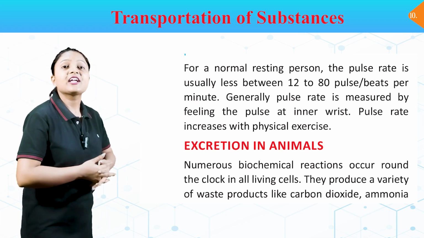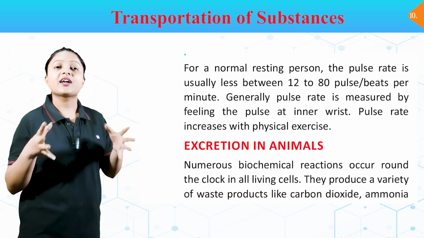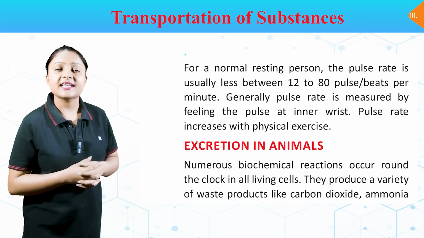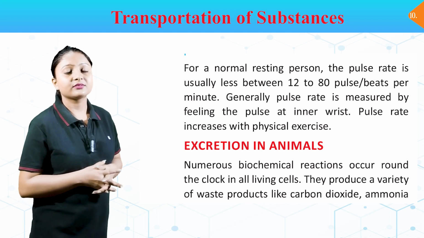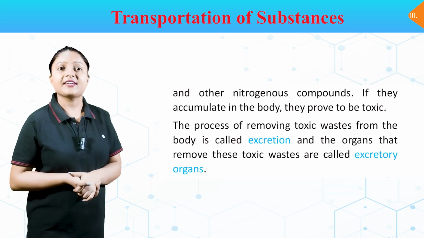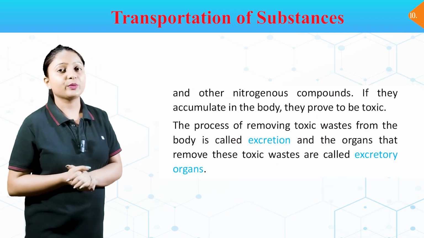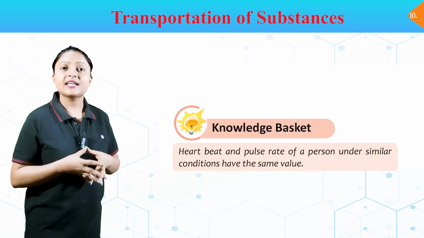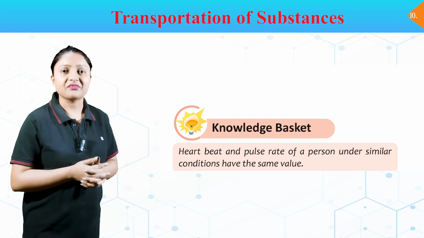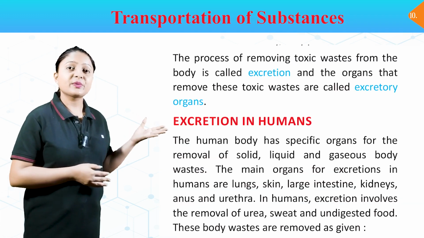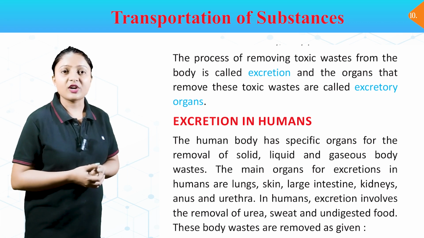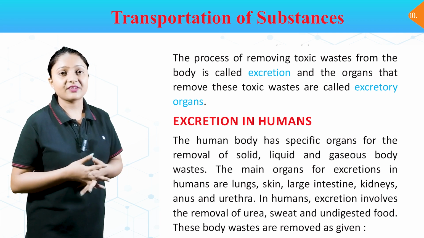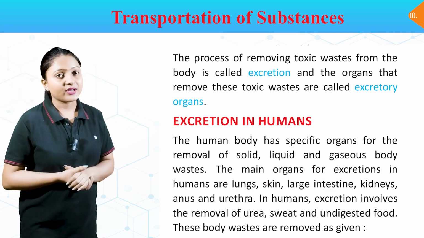Excretion in animals. Numerous biochemical reactions occur round the clock in all living cells. They produce a variety of waste products like carbon dioxide, ammonia, and other nitrogenous compounds. If they accumulate in the body, they prove to be toxic. Knowledge basket. Heartbeat and pulse rate of a person under similar conditions have the same value. The process of removing toxic waste from the body is called excretion, and the organs that remove these toxic waste are called excretory organs.